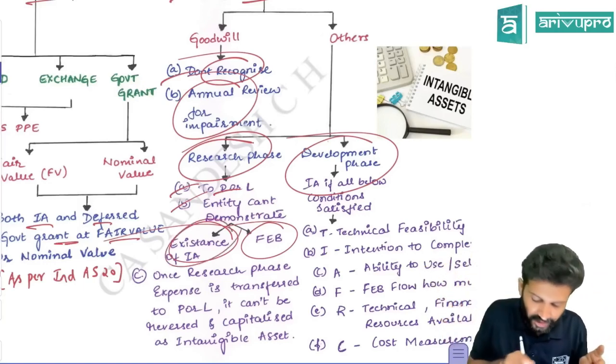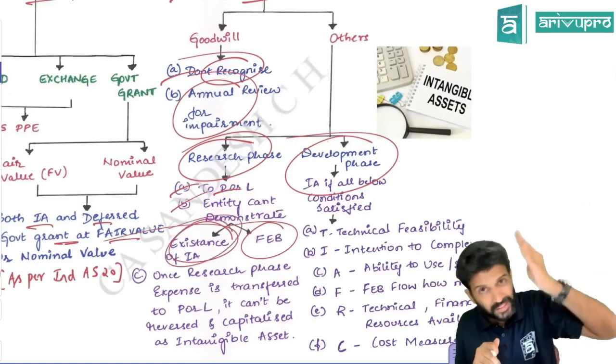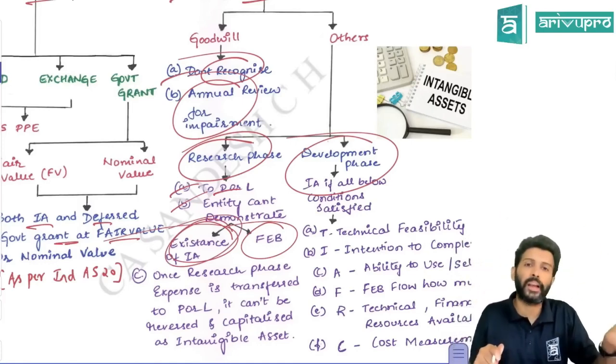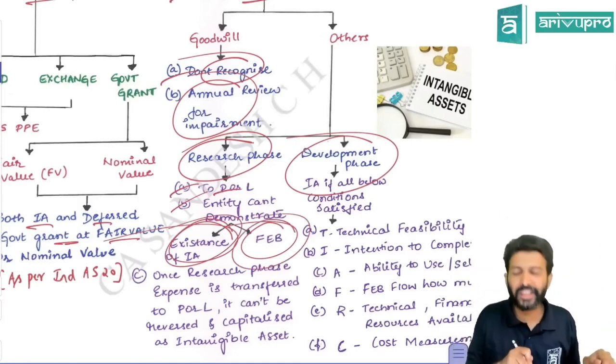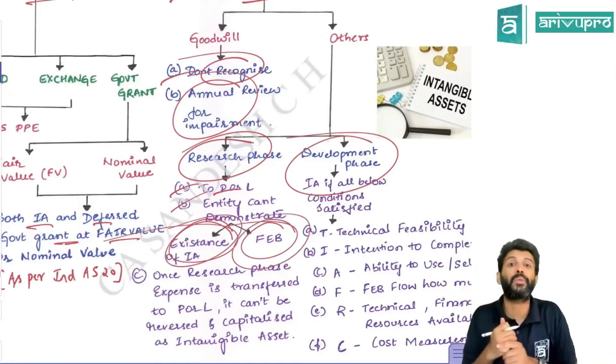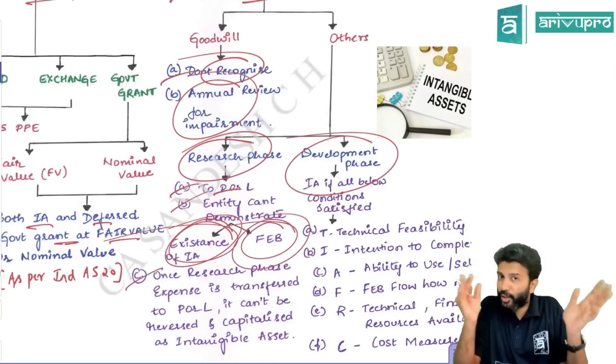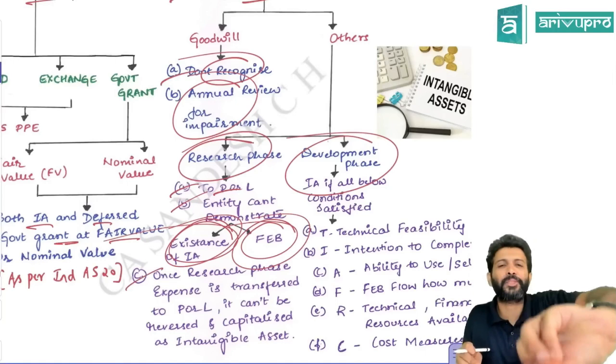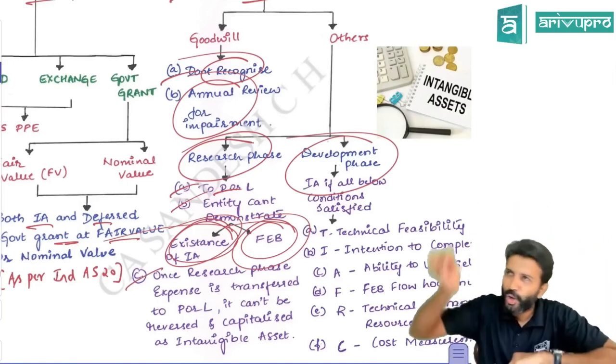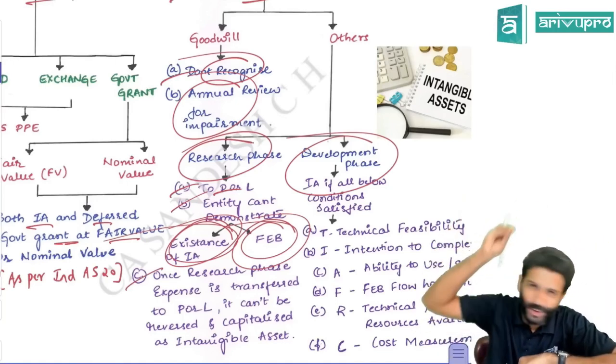That's what the standard says. At the research phase, you cannot demonstrate whether an intangible asset is there or not. And two, how much benefit you will get from that intangible asset, you cannot tell with certainty at the research phase. That's the reason. Another one, I normally say this in class: research phase expenditure is like Tirupati Hundi. You put money into the Hundi, it means gone. You cannot take it back.